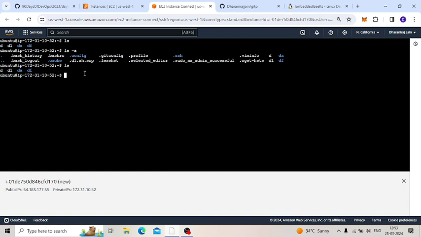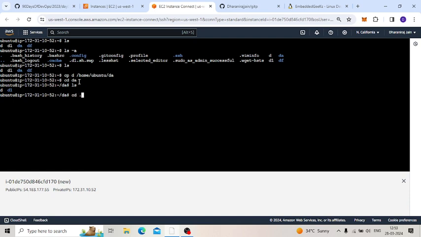The copy command is cp, then I want to copy d to home ubuntu da. What will happen? Let's see. Now we copied successfully. Now we will go inside da, and if I give ls, we can see our file is already there. So we got the idea of how to use the cp command, I mean the copy command.